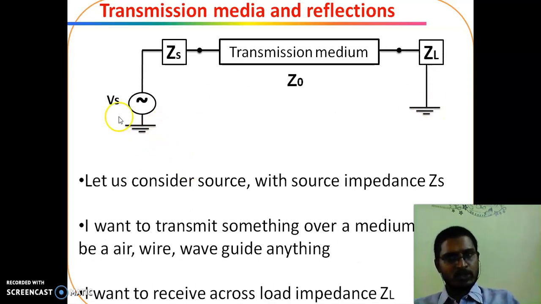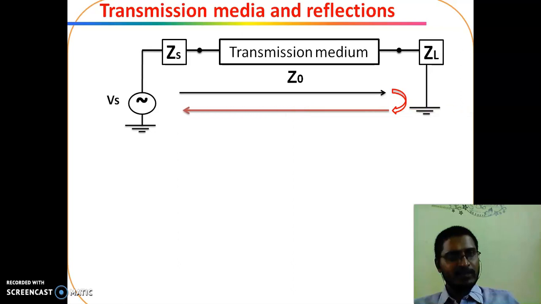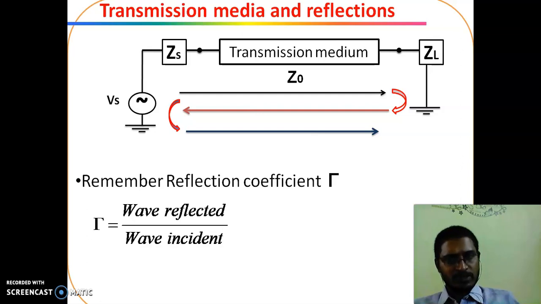Here, let us consider a source. The source impedance is RS. I want to transmit something over a medium, which could be air, wire, or waveguide. I want to receive it across the load ZL. How is the signal transmitted, reflected, and once again re-reflected? Remember, the reflection coefficient is the reflected wave divided by the incident wave.